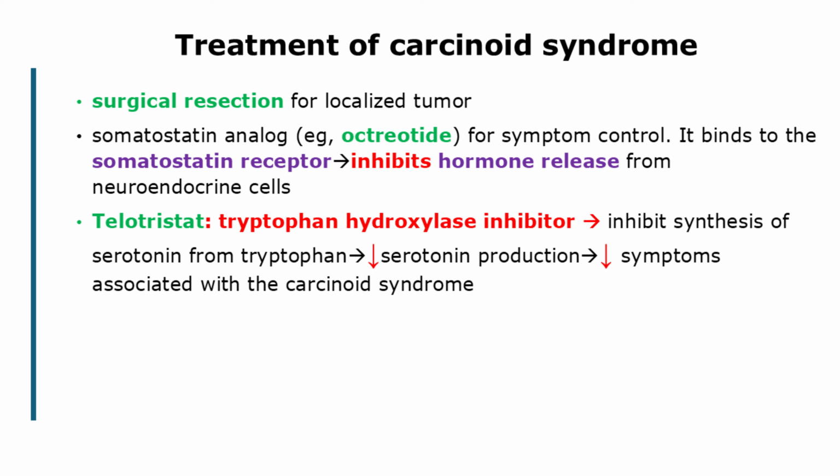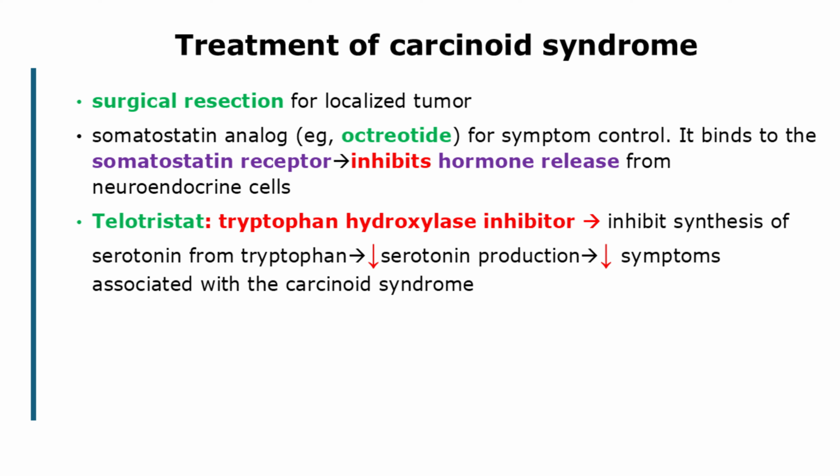Surgery is the treatment when the carcinoid tumor is localized. Somatostatin analog, for example, octreotide, or tryptophan hydroxylase inhibitor, for example, telotristat, are used for symptom control. 1. Octreotide. Octreotide is used to treat symptoms of carcinoid syndrome attributable to serotonin, such as diarrhea. Octreotide is a somatostatin analog that binds to the somatostatin receptors and inhibits hormone release from neuroendocrine cells, including many gastrointestinal hormones. So octreotide is also used in the treatment of acromegaly, VIPoma, and variceal bleeding.